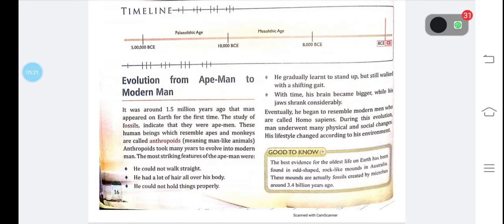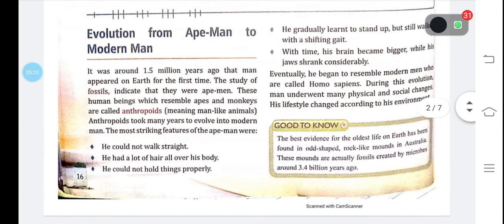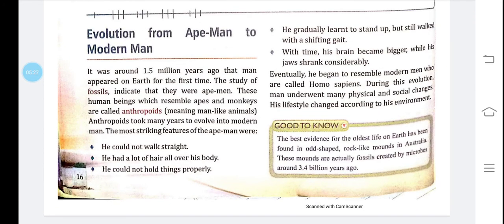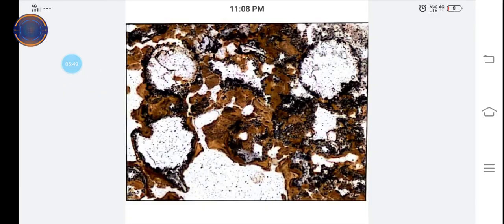Now there is something good to know about the ape man. The best evidence for the oldest life on earth has been found in odd shaped rock like moons in Australia. These are actually fossils created by microbes around 3.4 billion years ago. Isn't it interesting? Yes, of course it is.